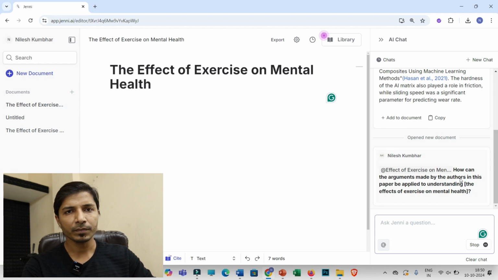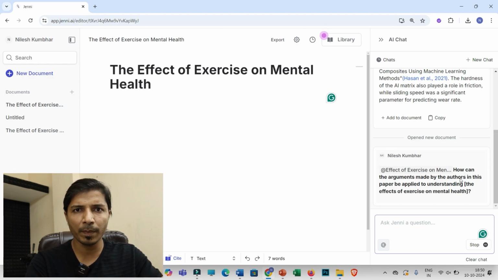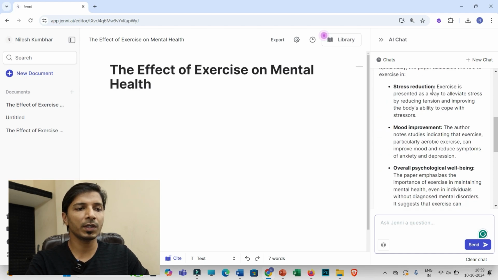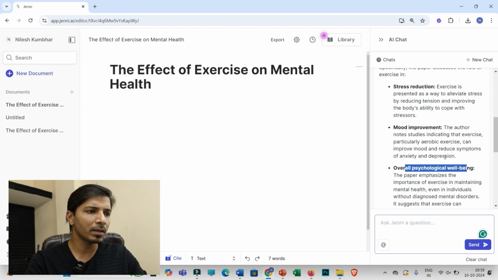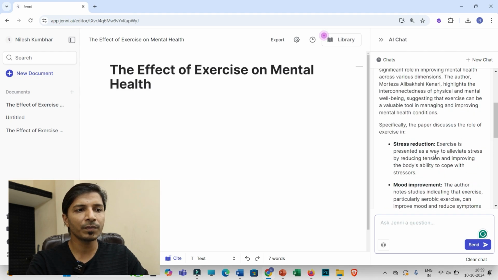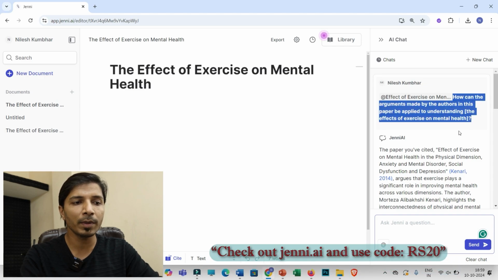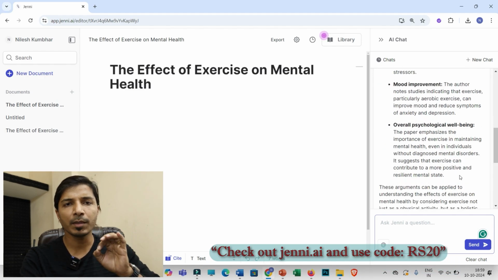That does mean, see, you have to read the research papers and you have to see how these arguments made by different authors are helpful to understand your topic. Okay, so that information directly you will be getting by using this prompt. So you can see GenAI has given you a very precise answer. So how stress reduction, mood improvement, overall psychological well-being is related to exercise. So definitely, instead of asking about what are the important reasons, what are the important findings, within this single prompt you will be able to get very precise and important information.